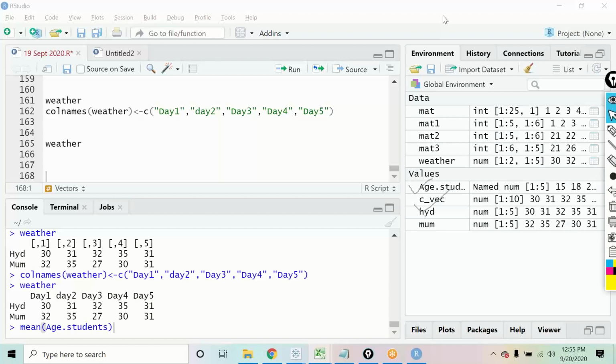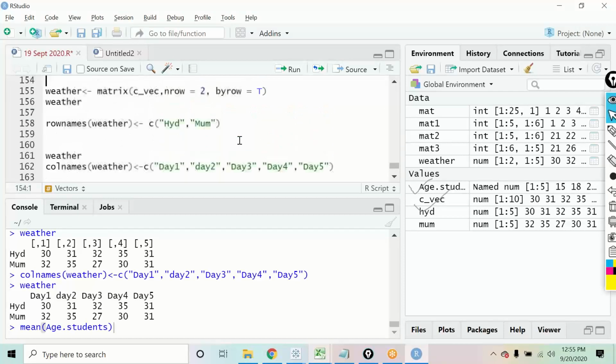So that uniform is something that will create a vector of numbers. In order to put that into a matrix, you will have to use the function matrix. Like in this case, I have defined that vector over here, and I have defined how many rows I want and how I want to input the data into it. But this is a function you have to use. Okay, got it.